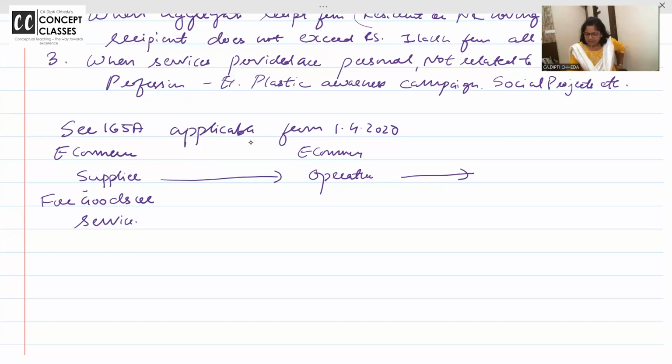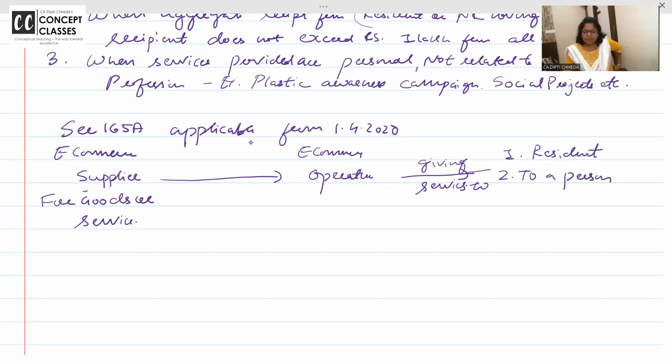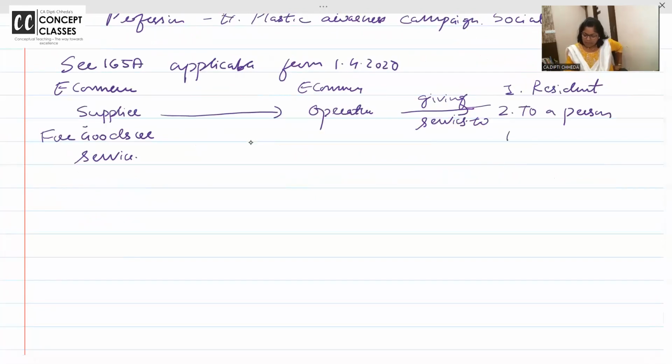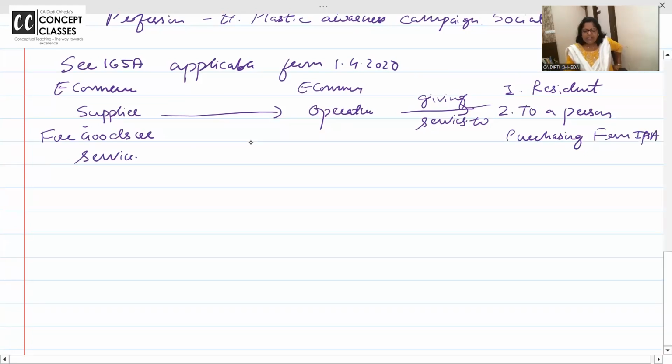are giving services, portal के through, to number 1 resident, number 2 to a person purchasing from IPA. What is IPA? Internet Protocol Address in India.